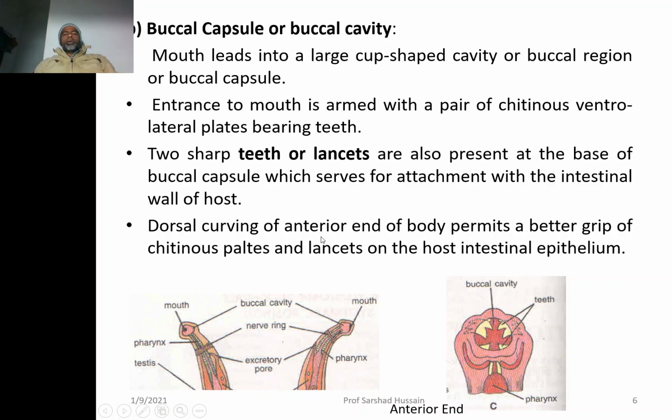Dorsal curving of the anterior end of the body permits a better grip. So this curving is always on the dorsal side, on the upper side, so that it will give a better grip for the chitinous plates or the lancets to attach with the intestinal epithelium of the human being.